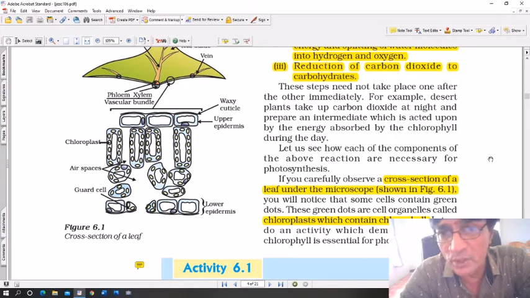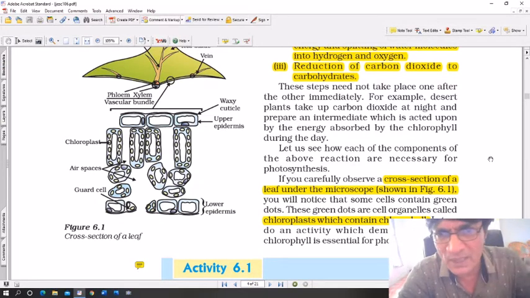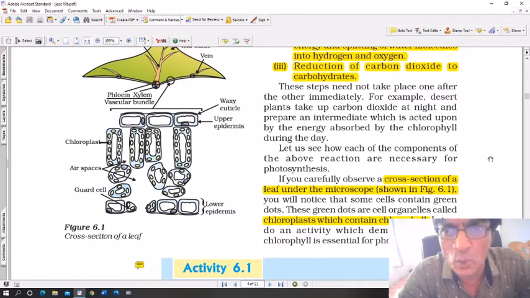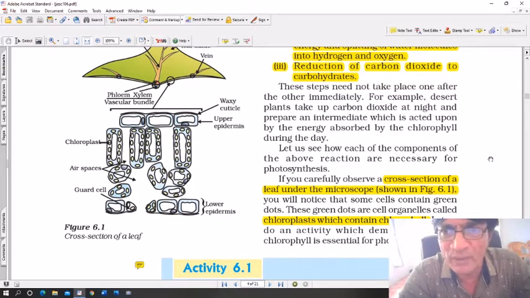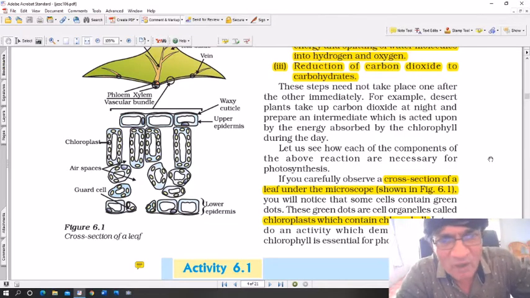Last year in 9th standard you learned that there are different types of cell organelles: leucoplast, chromoplast, chloroplast. Colorless plastids are called leucoplasts, chromoplasts are colored plastids, and one of the colored plastids is called chloroplast. Chloroplast contains a green coloring substance called chlorophyll. There are actually two types of chlorophyll, chlorophyll a and chlorophyll b. And there is a third substance called xanthophyll. They are found in the chloroplast.